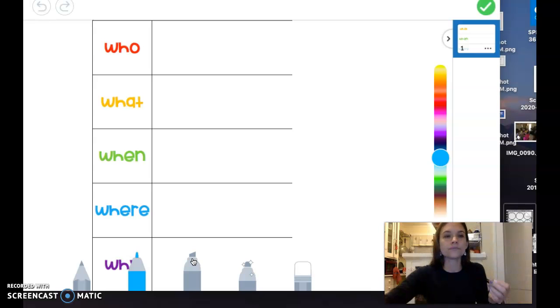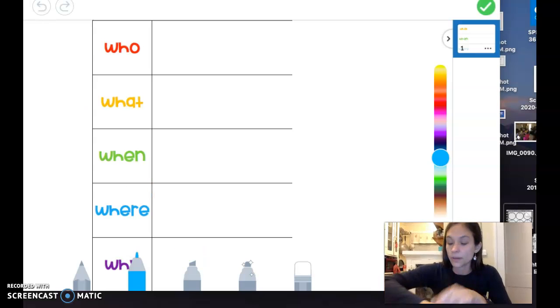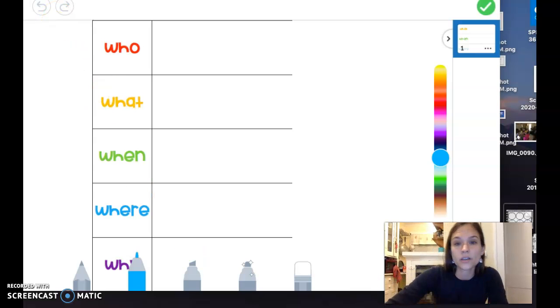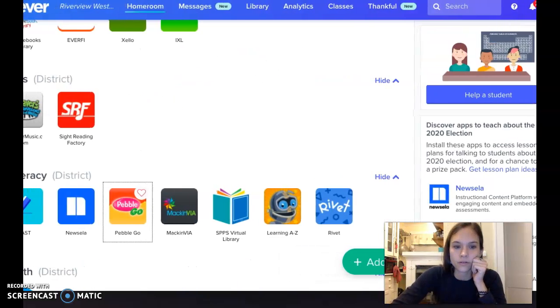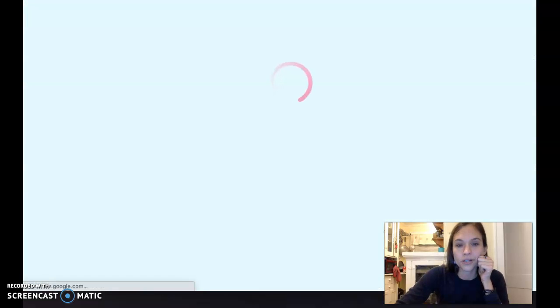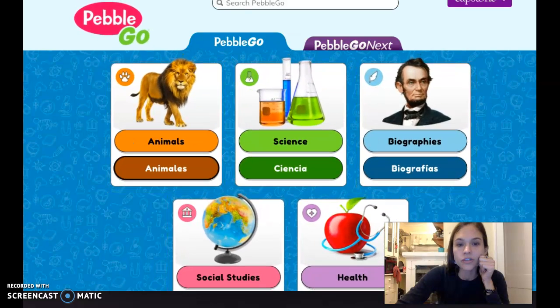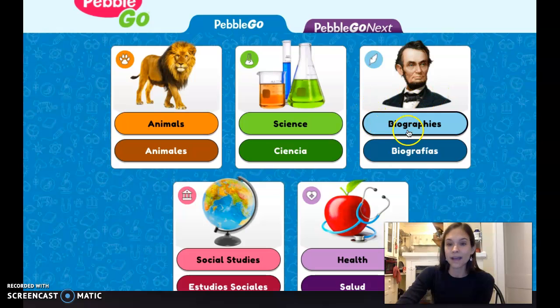So first, remember when we are going on to PebbleGo, we have to go through Clever. So you're going to click on the Clever app, and let me move this over, and you're going to scroll until you find PebbleGo. It's under literacy. Okay, you'll click on PebbleGo, and it'll bring you to this page. Okay, so we have animals, we have science, we have biographies, we have social studies, and we have health. Today, you are going to click on biographies.